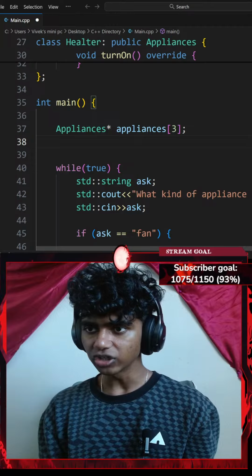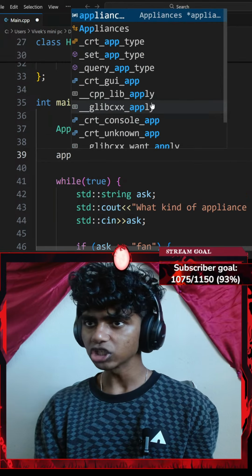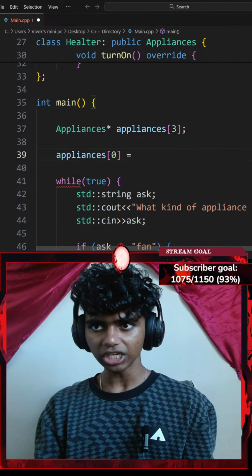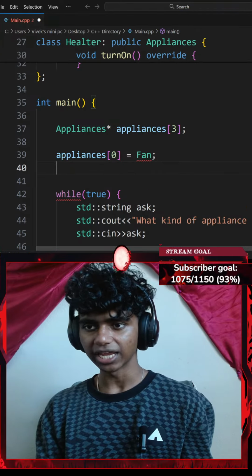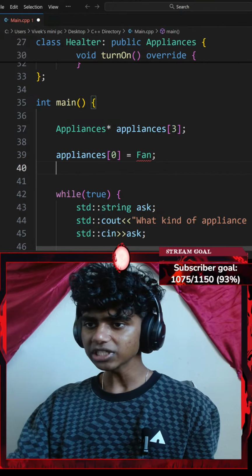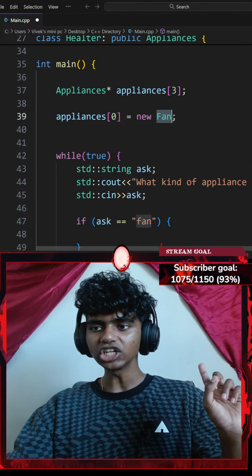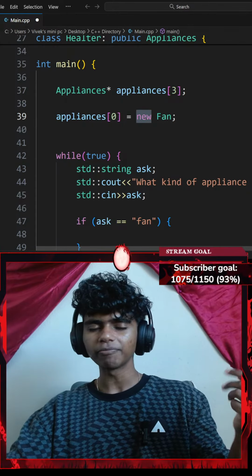And then let's go ahead and create an object. So my appliances array at index 0 is going to be equal to my fan object. So I'm going to go with my fan class, ending with a semicolon. Let's go with new. Because new does create, I wouldn't need a dereferencing operator here, nor an address of operator, since new does give me a memory address.